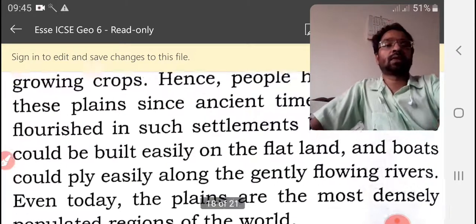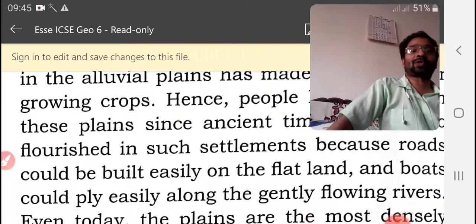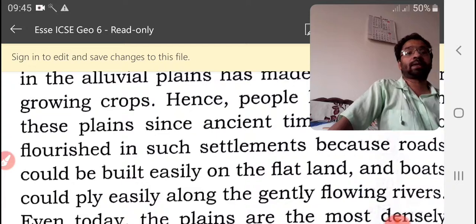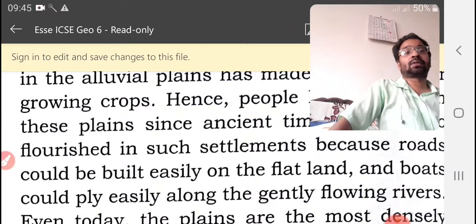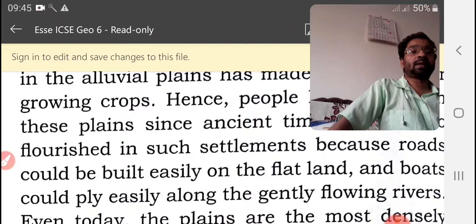So, two things: business and industries can flourish on plain areas, and agriculture can flourish on plain areas. So these are two important reasons people like to settle in plain areas.